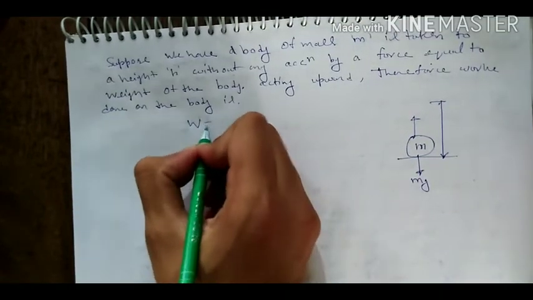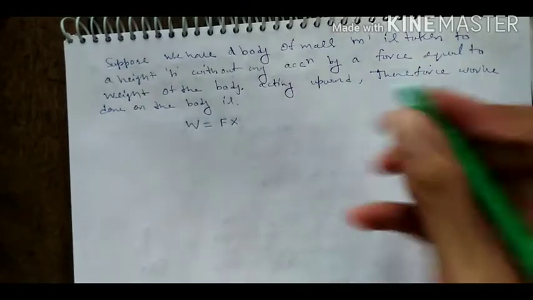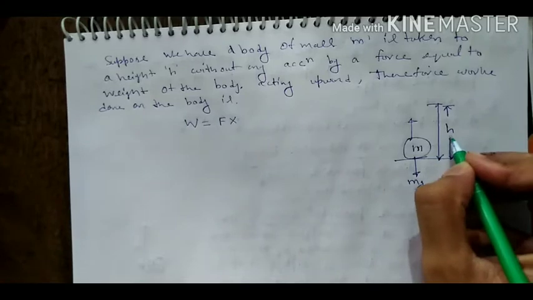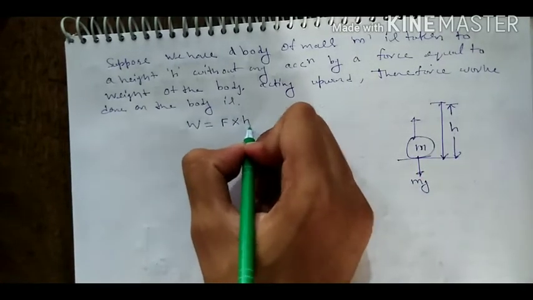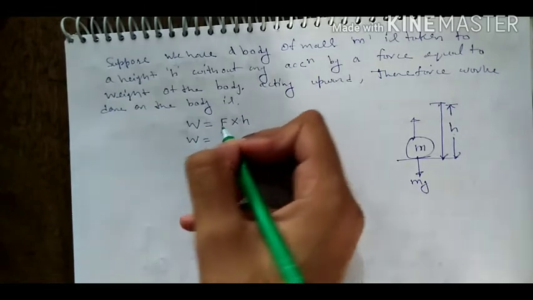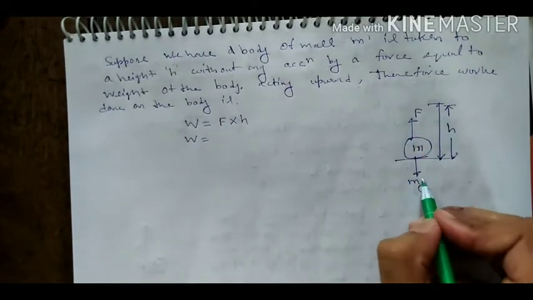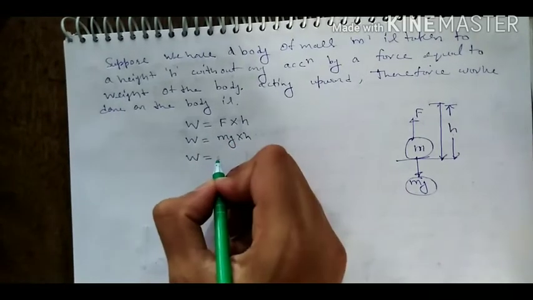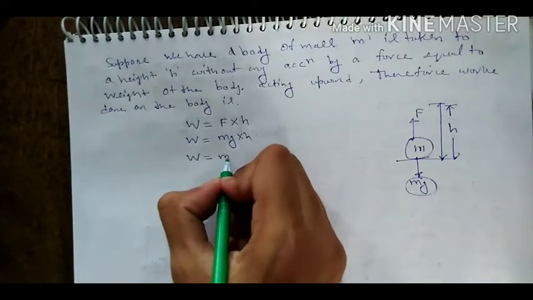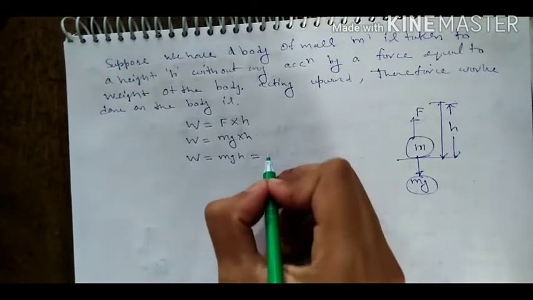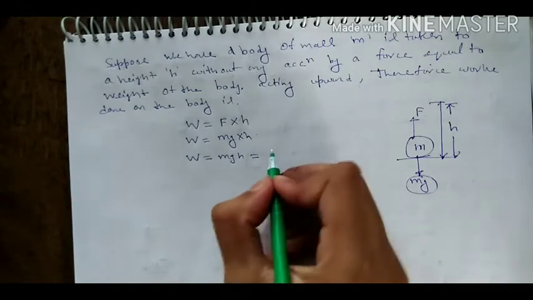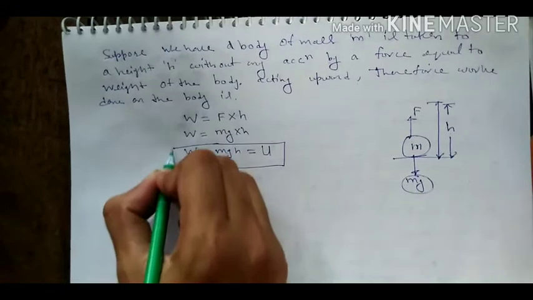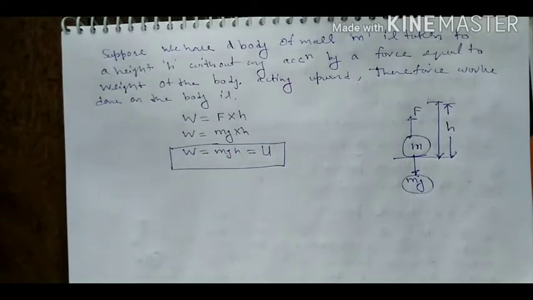So here we can write work done is equal to force into displacement. Here displacement is height h, because you are displacing this body up to height h. So w is equal to the force you are applying. This force is equal to what force? Weight force, mg, into height h. So the formula of gravitational energy is mgh. This work done is equal to gravitational potential energy, which is denoted by another symbol, U.